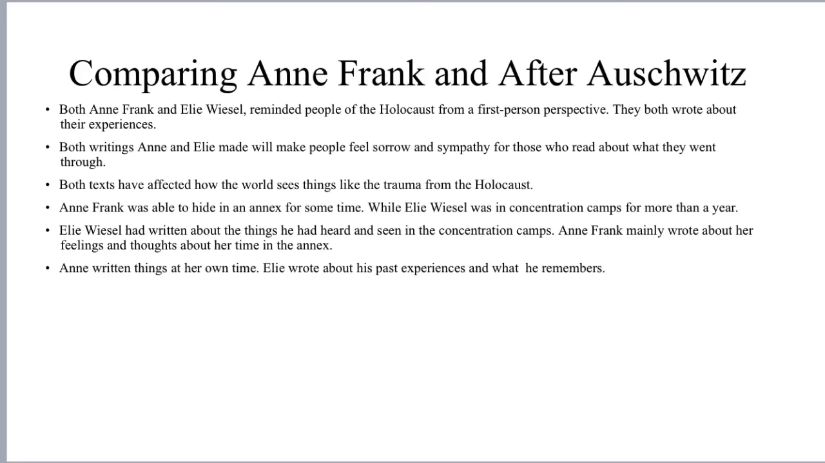Anne Frank was able to hide in an annex for some time, while Elie Wiesel was in concentration camps for more than a year. Elie Wiesel wrote about what he heard and saw in concentration camps, but Anne Frank mainly wrote about her feelings and thoughts about her time in the annex, surrounded by her family and others. Anne wrote things in her own time, and Elie wrote about his past experience and what he remembers.